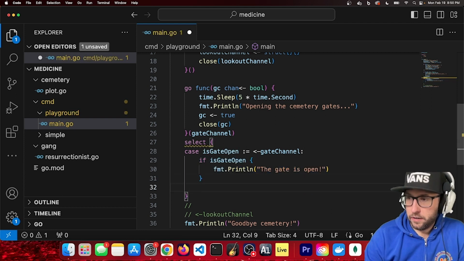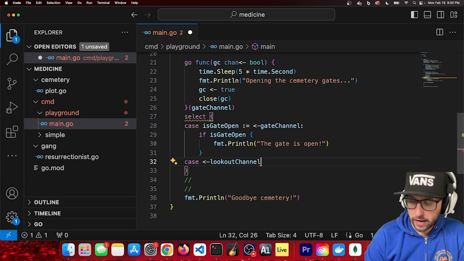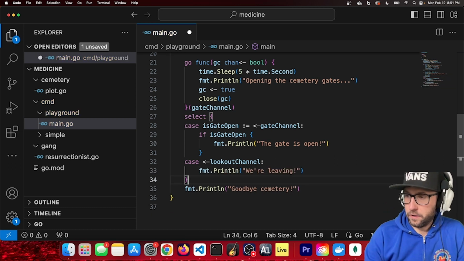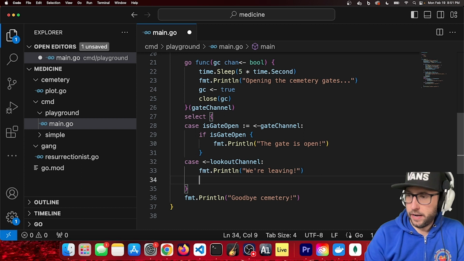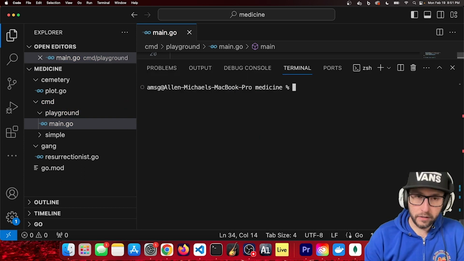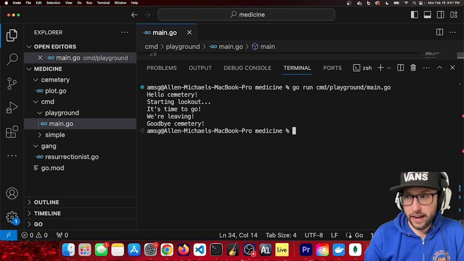Great. Now, what about our other case? So if the lookout channel signals, that means, well, it's time to go, isn't it? So then we can do a break statement there. All right, let's see what happens. Look at that. We didn't get the gate open that time.